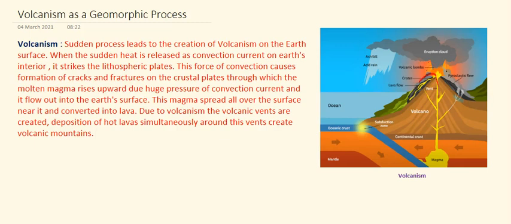After this deposition, steep side slopes are created on both sides of the vent, and continuous deposition of the magma materials leads to the formation of volcanic mountains. So volcanic mountains are created in this manner.